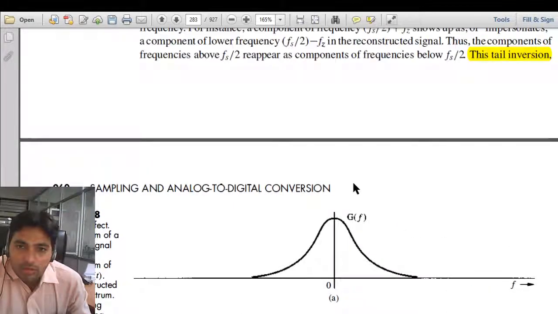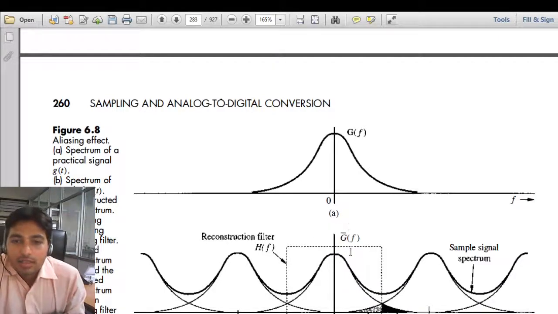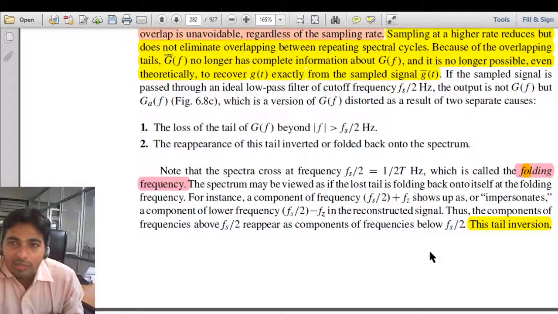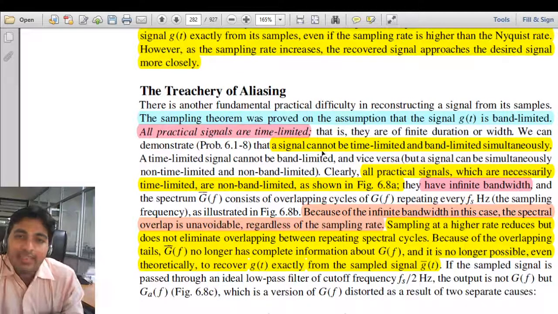So what will happen because of this? The spectra of the sampled signal will now overlap because of this non-band limited spectrum. The low frequency and higher frequency components of the signal will overlap, and this phenomenon is called aliasing.